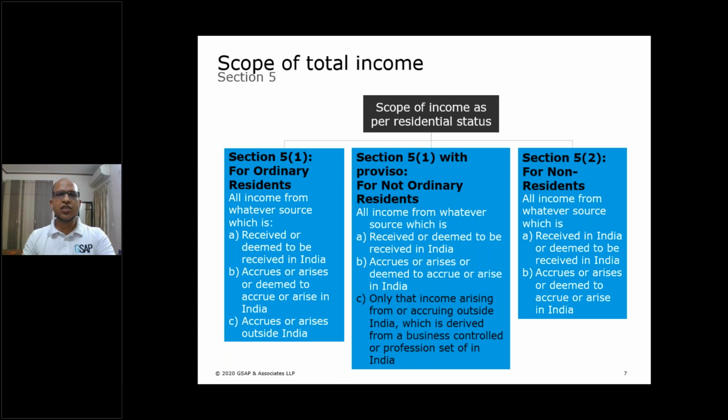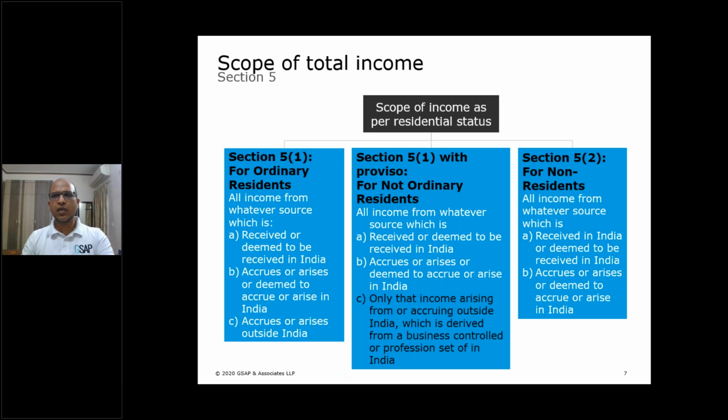So the Indian legislation does not want to tax their global income. For them, income which is received in India and which accrues or arises or is deemed to arise in India, only those incomes are taxable. Plus, if they have a business set up in India or a profession which is controlled from India, that income Indian legislation also wants to tax, and rightly so. If they are running a business from India, that income should also be taxed in the hands of these people. But if they have any foreign income, that income is not taxable.